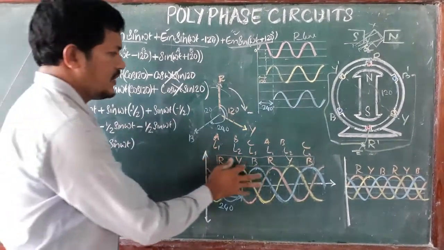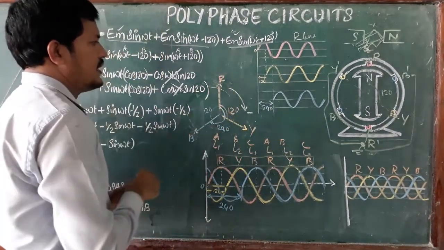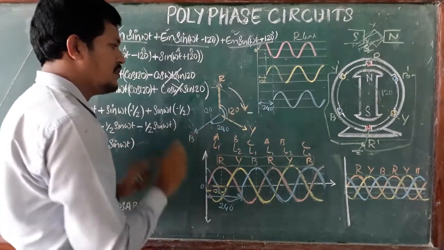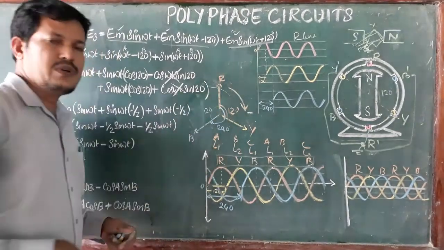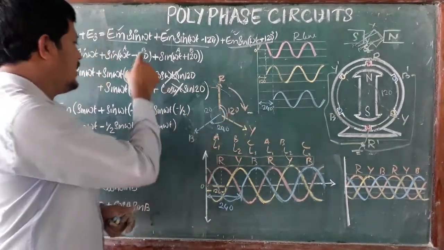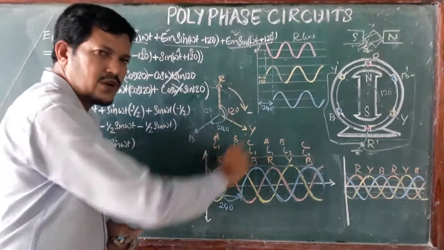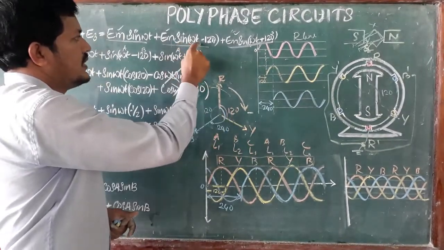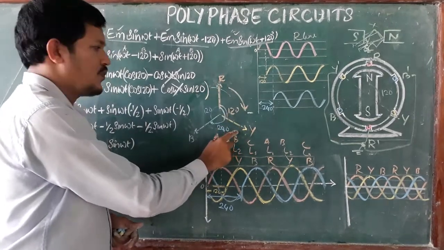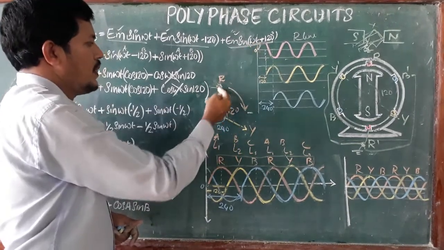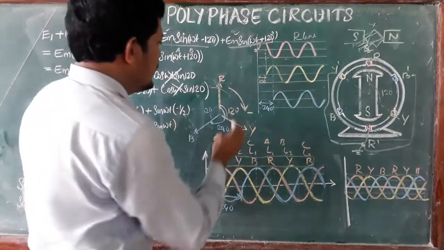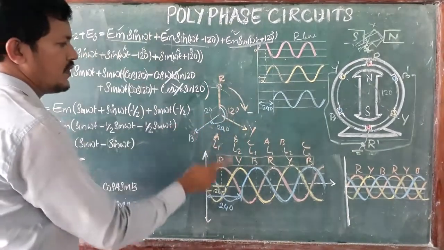So the sequence we have taken is clockwise, RYB. In some textbooks it may be anti-clockwise, and all the equations may change. Now we have taken the clockwise direction. So the equation sin omega t minus 120 is the Y phase, taken in the clockwise direction, and plus 120 is the B phase. Similarly, there is the vector diagram and the waveform diagram.